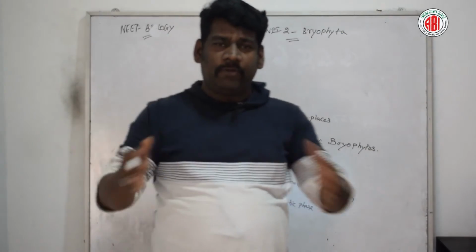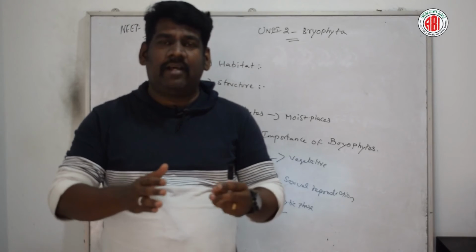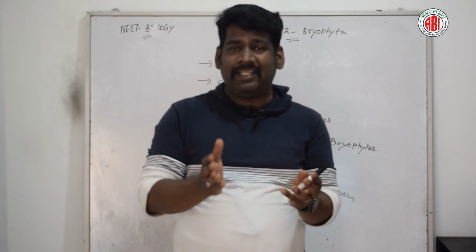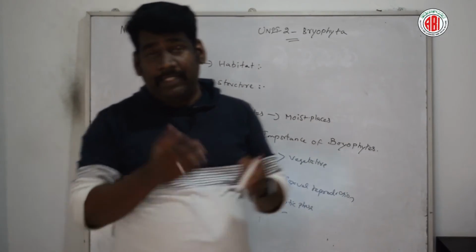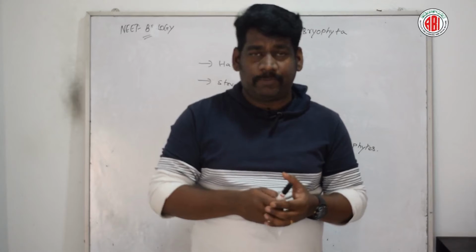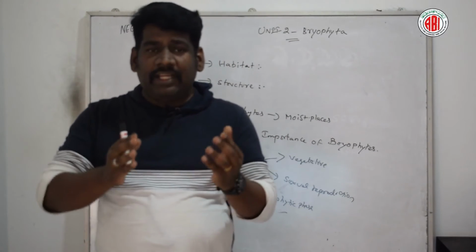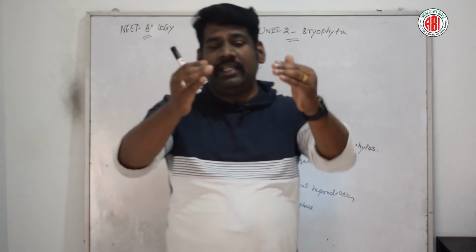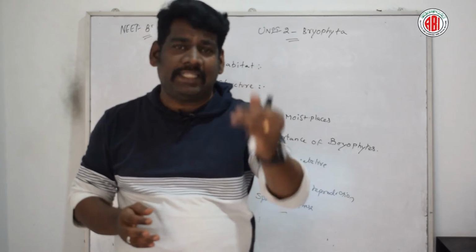So these sporophytic structures, or the sporangia, are partially or completely dependent upon the gametophyte. So they depend on the gametophyte, but the gametophyte does not depend on the sporophyte. And the sporangium is usually differentiated into three different parts, such as foot, seta and capsule.